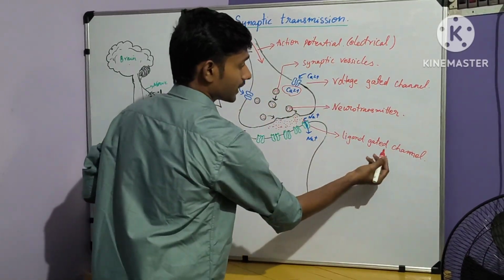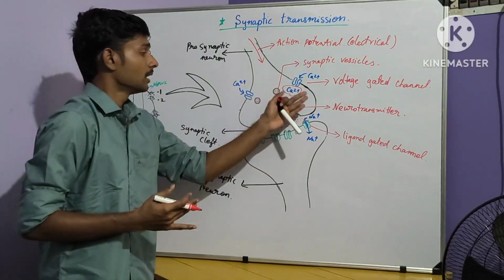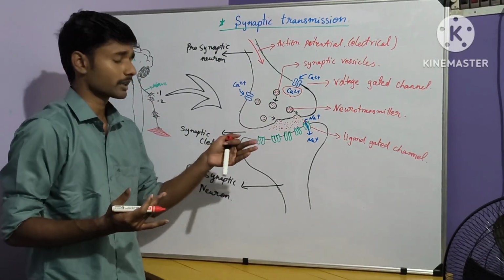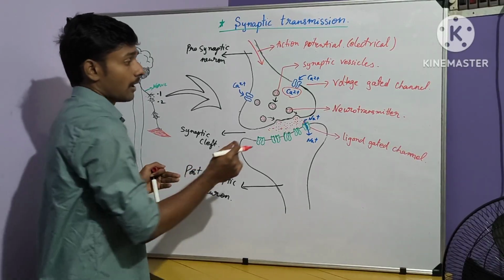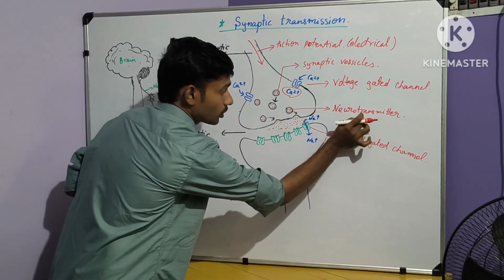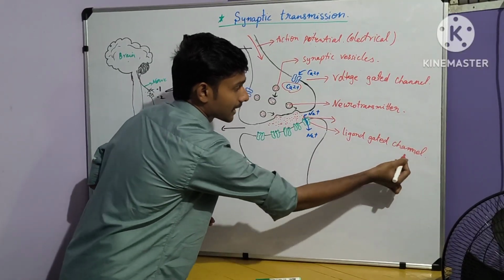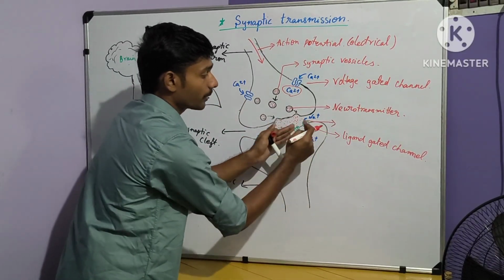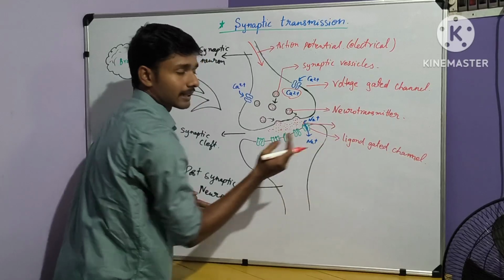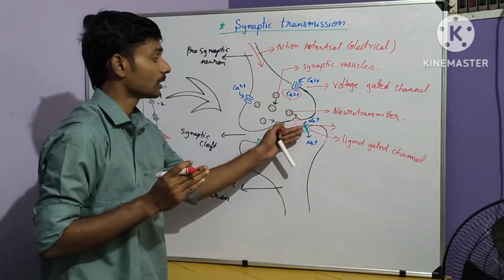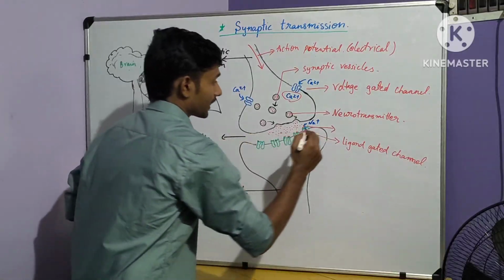This ligand gated channel allows sodium to enter inside the postsynaptic neuron, and it creates the action potential in the postsynaptic neuron. Whenever the neurotransmitter attaches to the receptor present in this ligand gated channel, only then does it open the channel. So these receptors play a vital role in controlling the ligand gated channel.